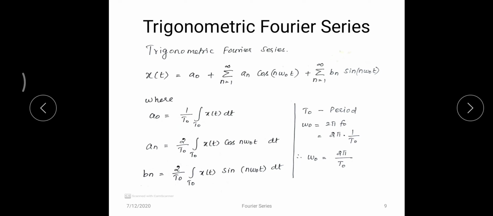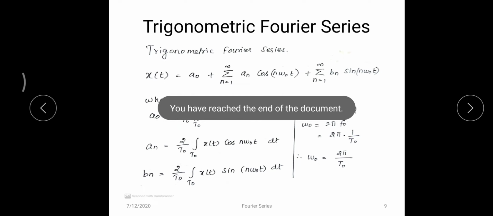Once again I am insisting, the Fourier series is applicable only for periodic signals. If the signal is aperiodic, Fourier series is not applicable. There are two types of Fourier series: one is trigonometric Fourier series, the other is exponential Fourier series. For trigonometric Fourier series, the given x of t is equal to a naught plus summation a n cos n omega naught t plus summation b n sin n omega naught t. Any function can be expressed as a sum of sine and cosine terms.